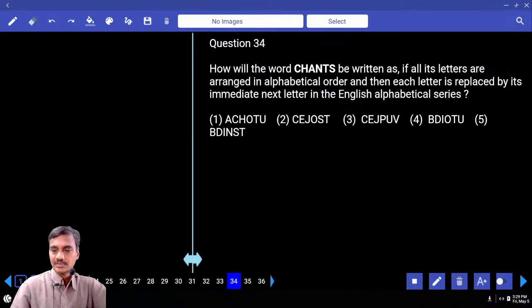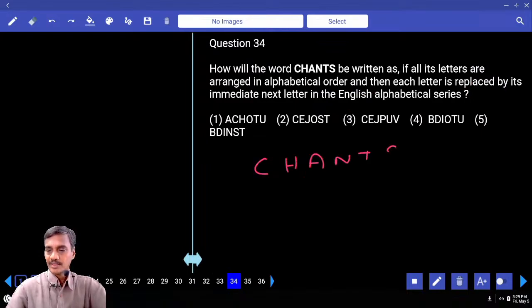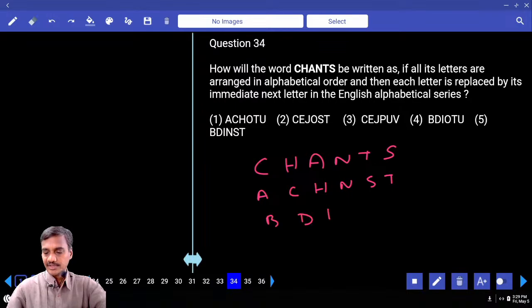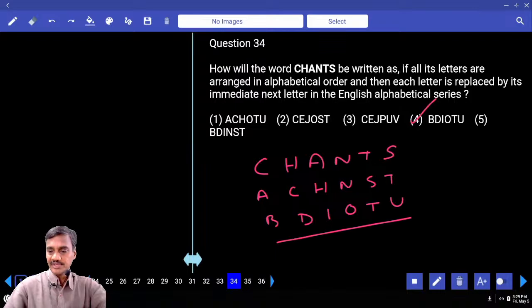Then, CHANTS, chance is the word. If all its letters are arranged in alphabetical order, then each letter is replaced by its immediate next letter. First, they should be arranged in the alphabetical order: A, C, H, N, S, T. Then, each letter is replaced by its next letter. Now, B, D, I, O, T, U. Choice 4, question 34.